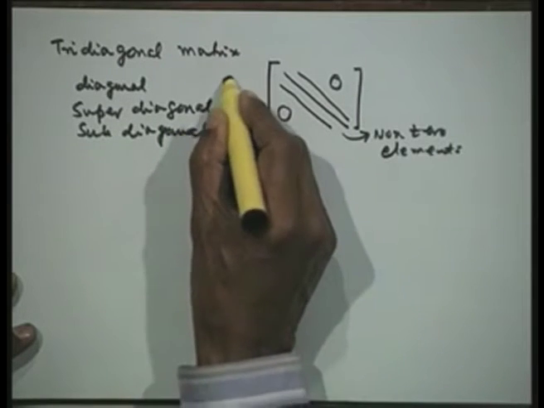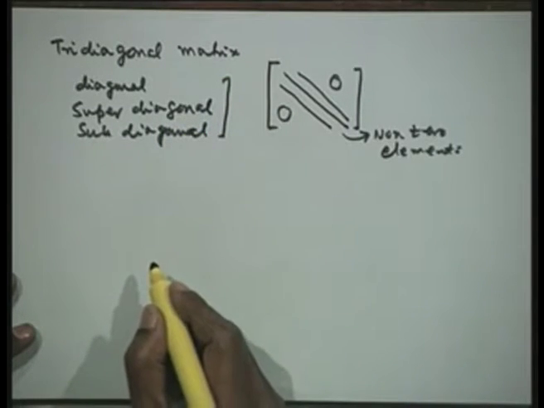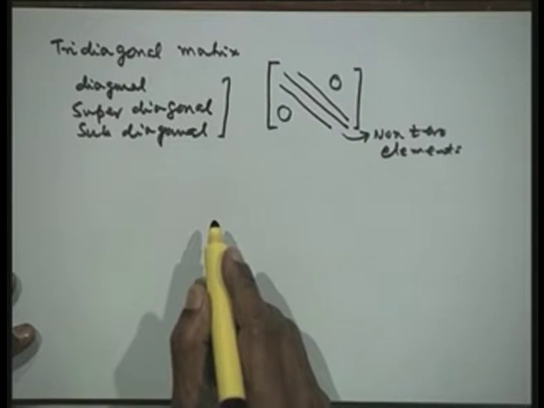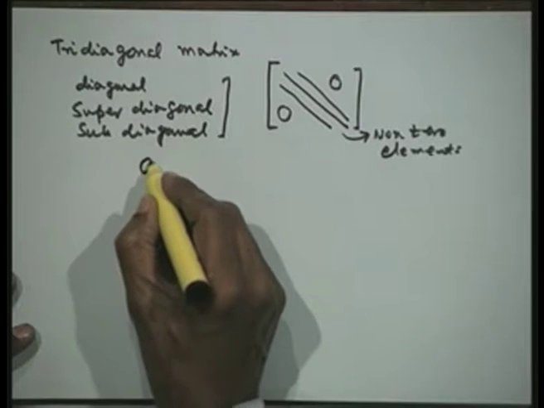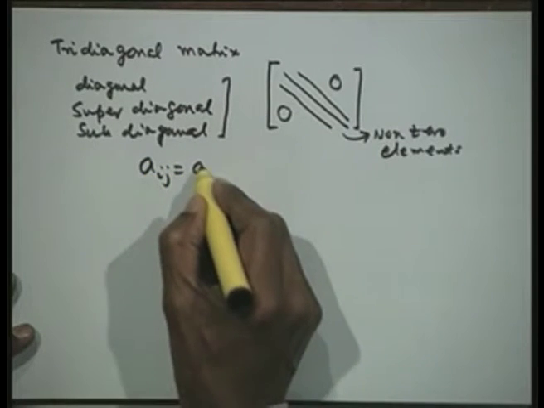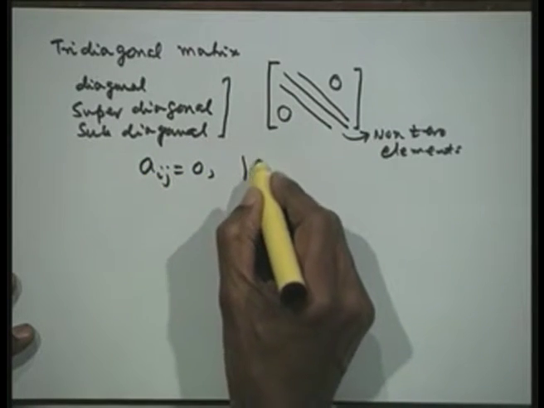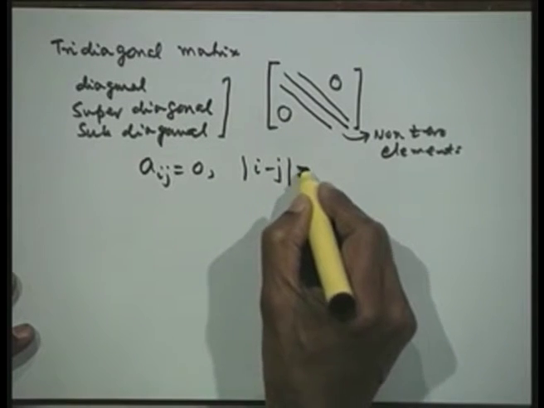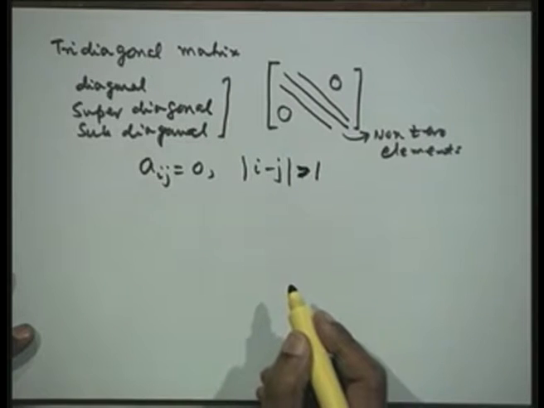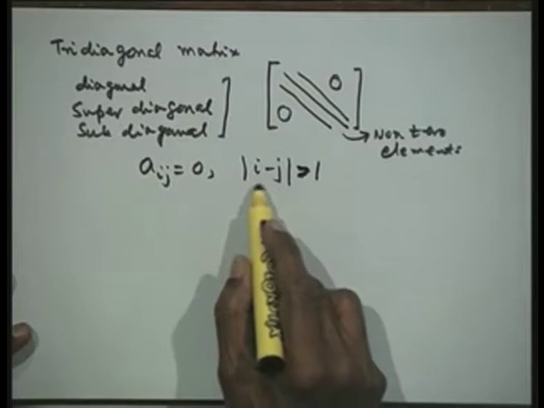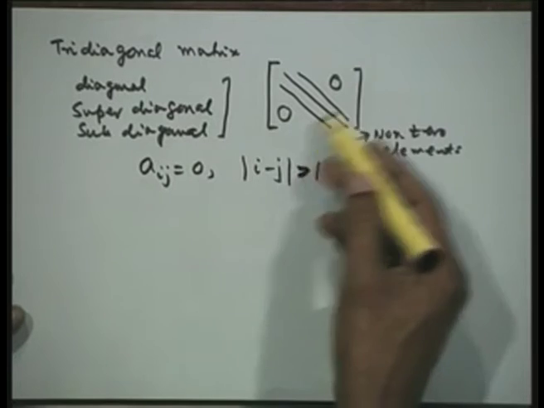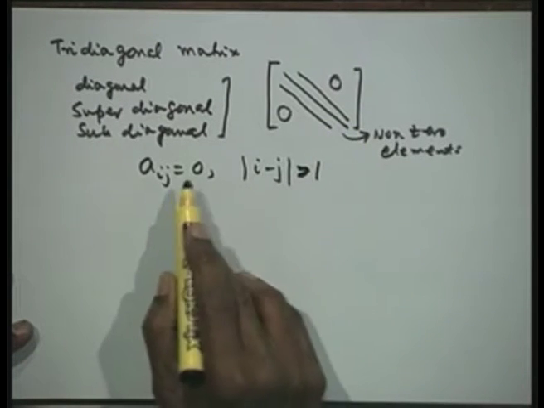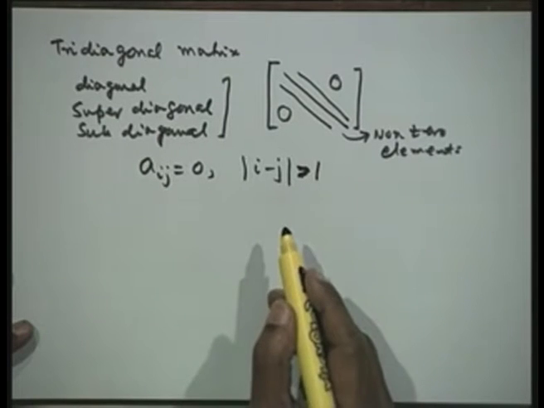So, the elements of these 3 arrays are non-zero and all other elements are zeros. Mathematically, of course, we can say that a_ij is equal to 0 for all i, j with |i - j| greater than 1. So, only if the magnitude of the difference is 1, that means only on these 3 diagonals, it is going to be non-zero, otherwise it is going to be 0 for all other values.